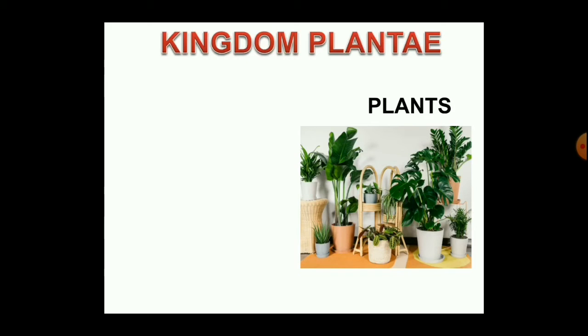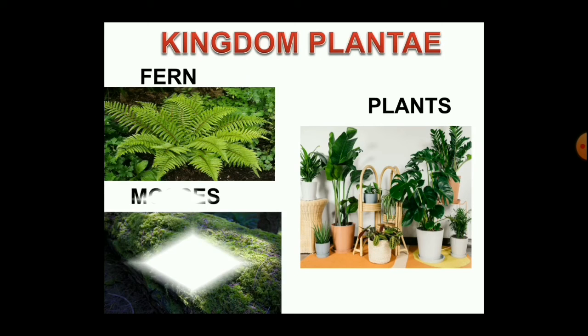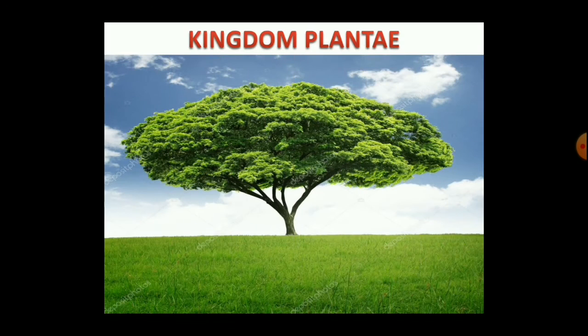The Plantae kingdom consists of plants, the ferns, and the mosses. These are included in the Plantae kingdom. Now, what are the characteristics of the Plantae kingdom? Number one, they are eukaryotes, and the organisms are made up of more than one cell.